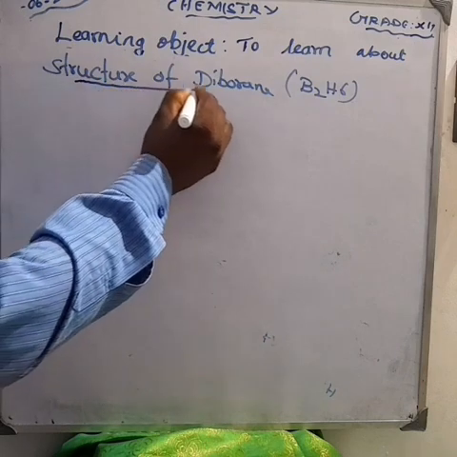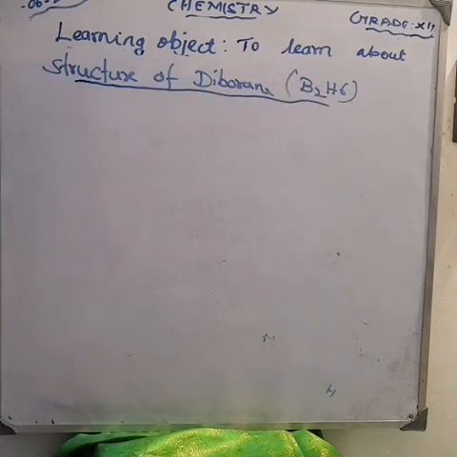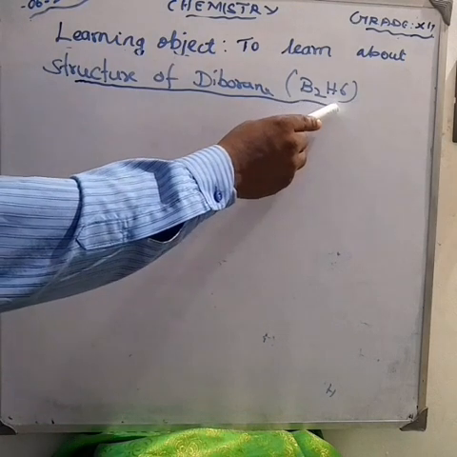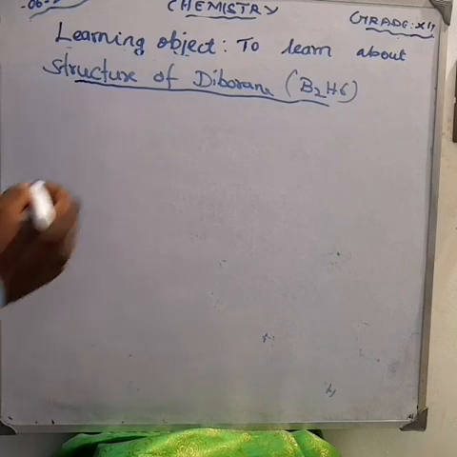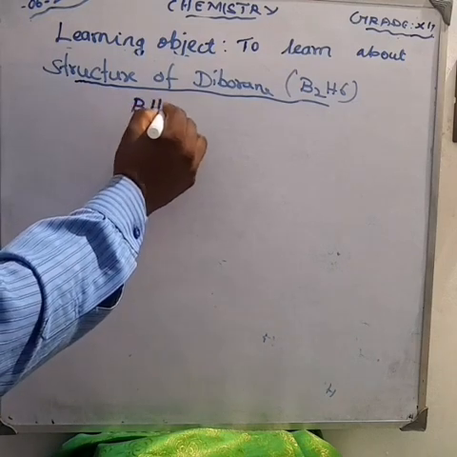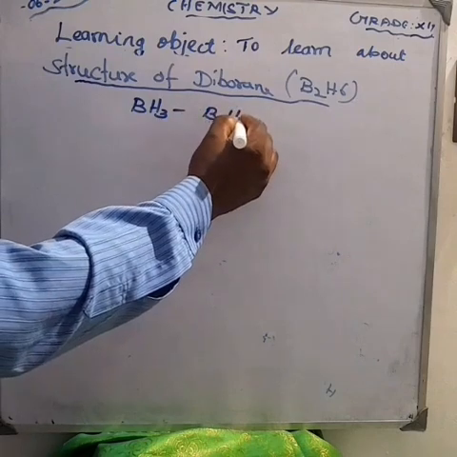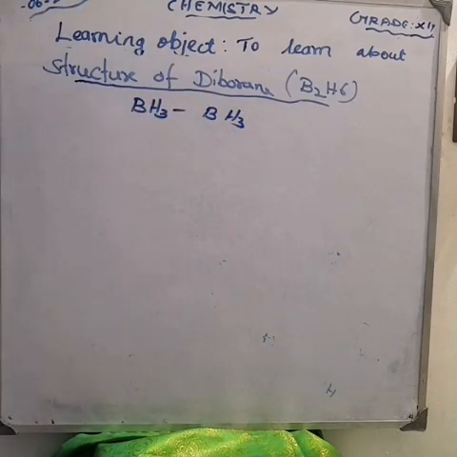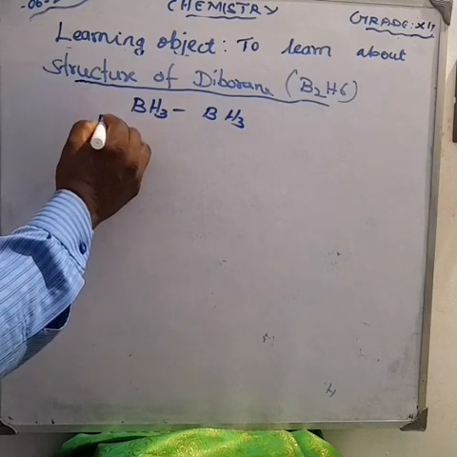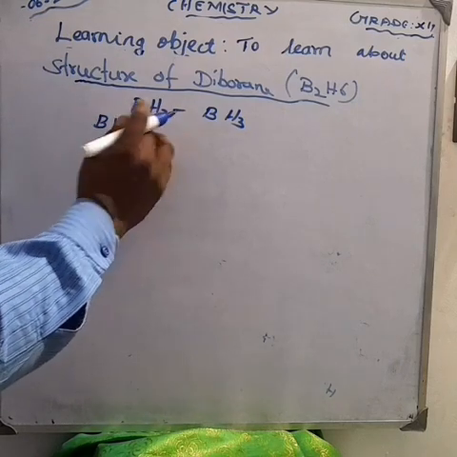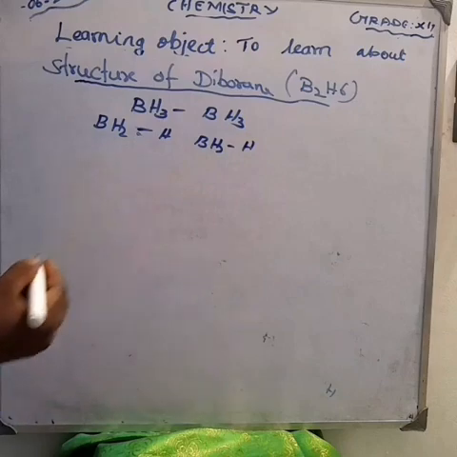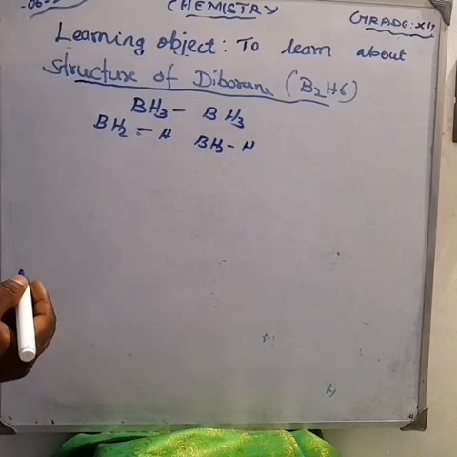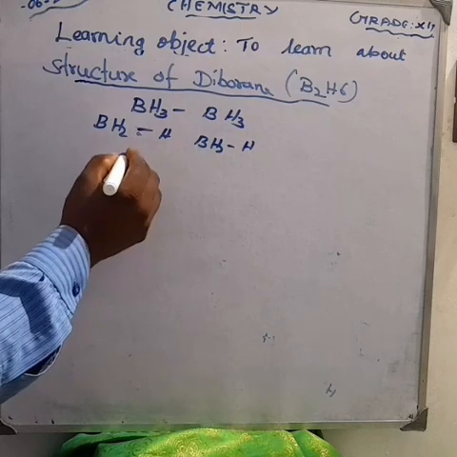Today we can discuss the structure of diborane. What is the formula of diborane? B2H6. This is the formula of diborane. This can be written as BH3, BH3. Am I right? Otherwise, it can be written as BH2H. So, diborane has two BH2 units.